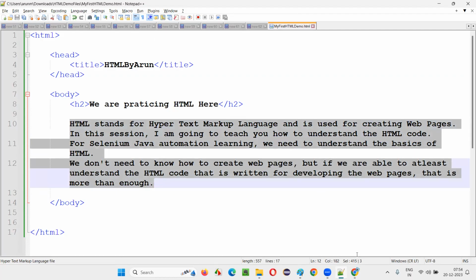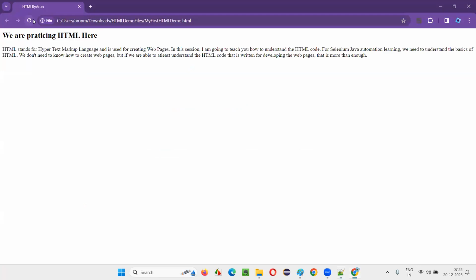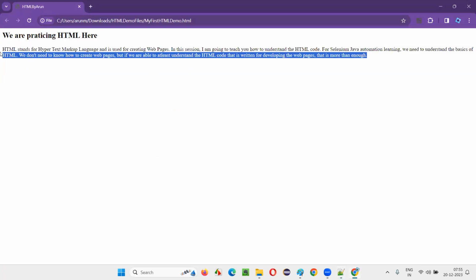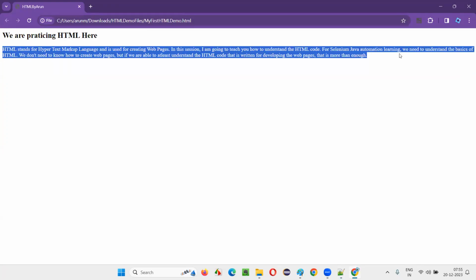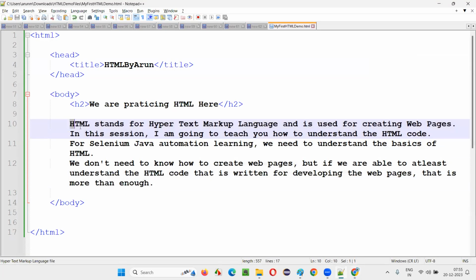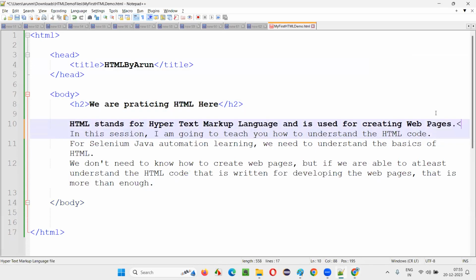Save this and refresh. The answer is no, right? That's correct. Is it coming in a separate line or a single paragraph? I mean, it is coming in a single line only. Continuously it's coming, right? Because HTML will not understand this. You have to tell HTML that after this text, go to the new line. For that, we have a tag known as br slash.